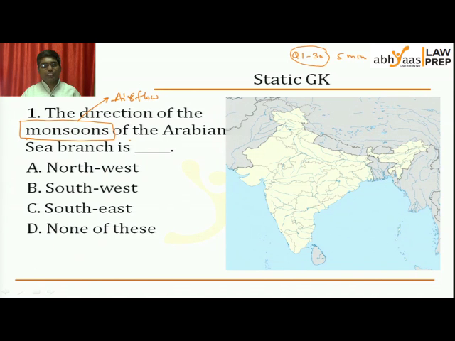lower temperature. Automatically what happens, because of the higher temperature, there is a lower atmospheric pressure on the land, and hence air flows from water onto land. Because of the higher temperature and lower atmospheric pressure on land, the wind flow is from water to land.